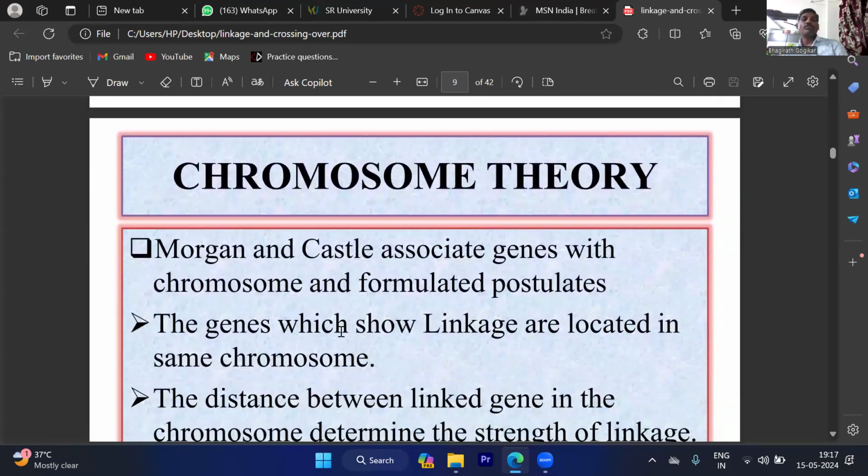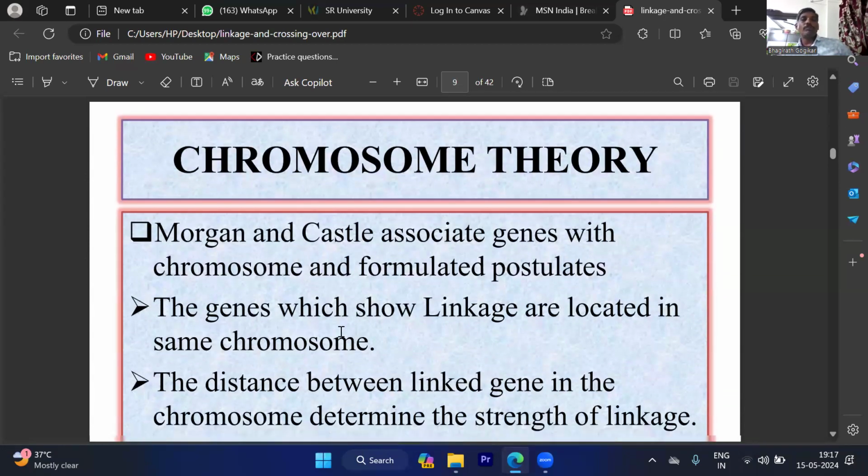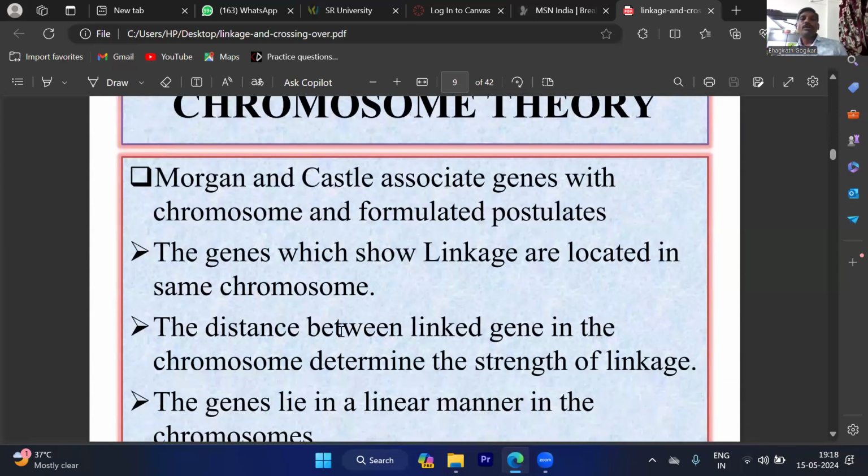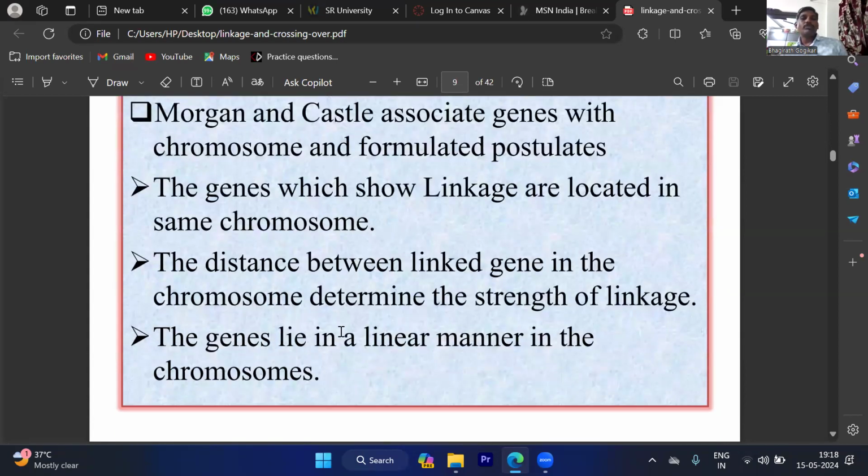But the chromosome theory, postulated by Morgan and Castle, associates genes with chromosomes and formulates these rules. The genes which show linkage are located on the same chromosome. The distance between linked genes in the chromosome determines the strength of linkage. The genes lie in a linear fashion in the chromosomes. So these 3 points make up the chromosome theory.